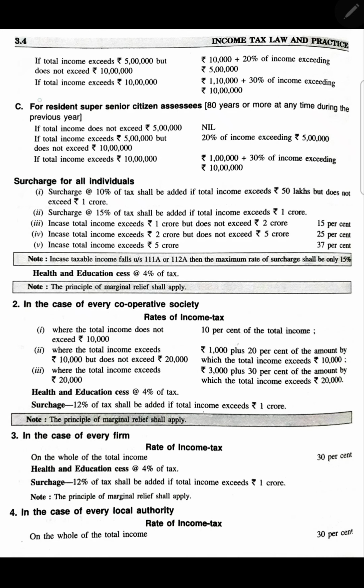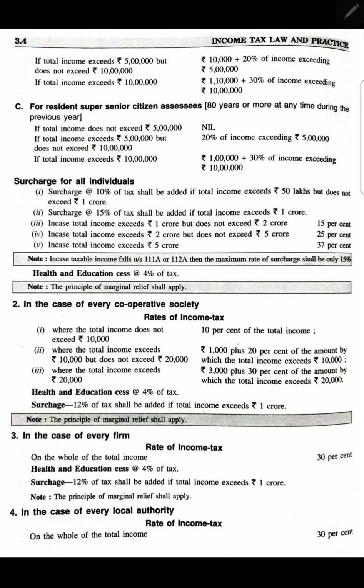Then for 80 plus, any age 80 plus, this is the slab you have to follow. Please write it down somewhere. Then you have to remember the surcharge and write this down; when we use it, I will explain its use. These are the values we have to follow. Write it somewhere so that when we use it, I can have the reference.